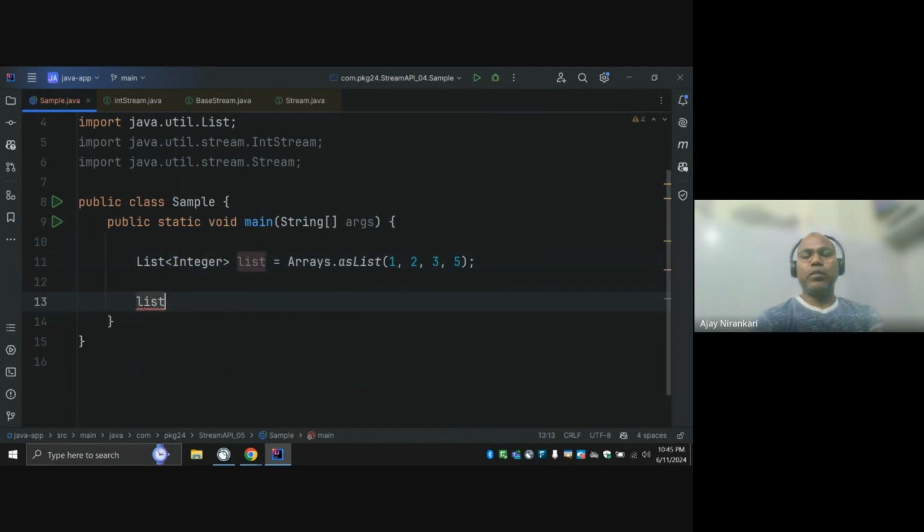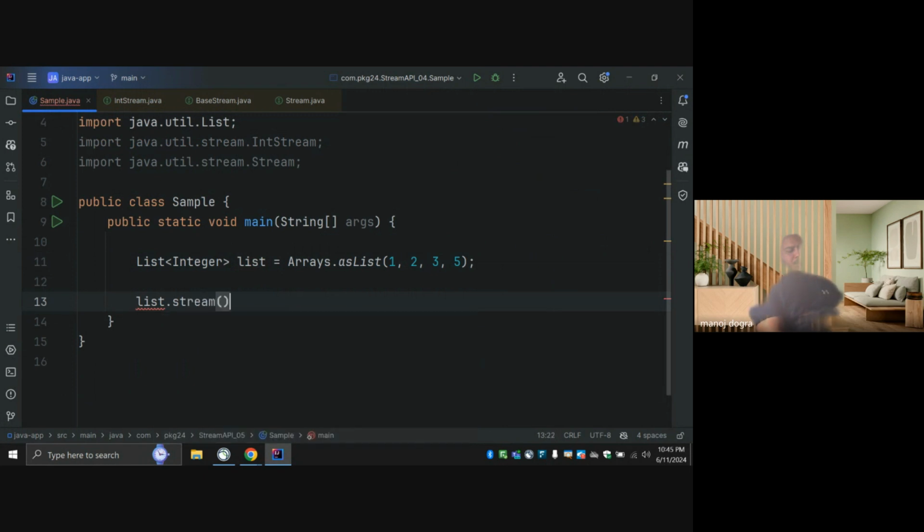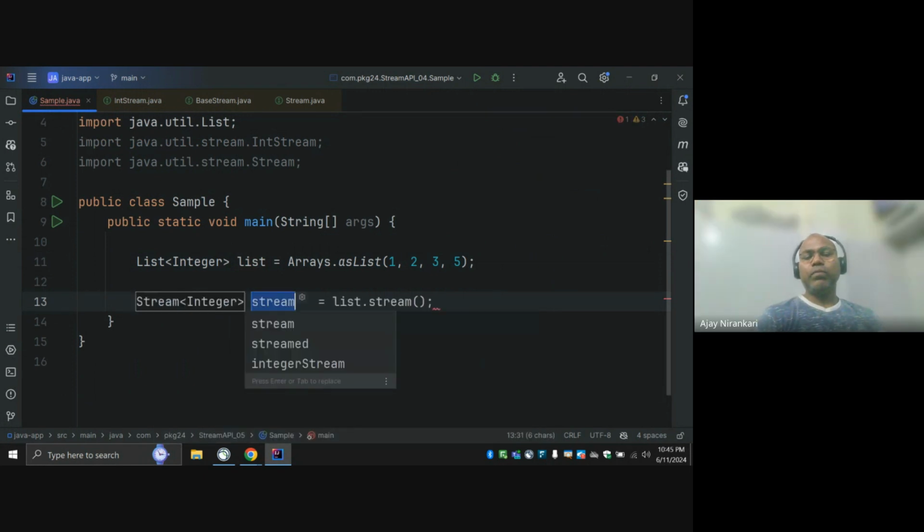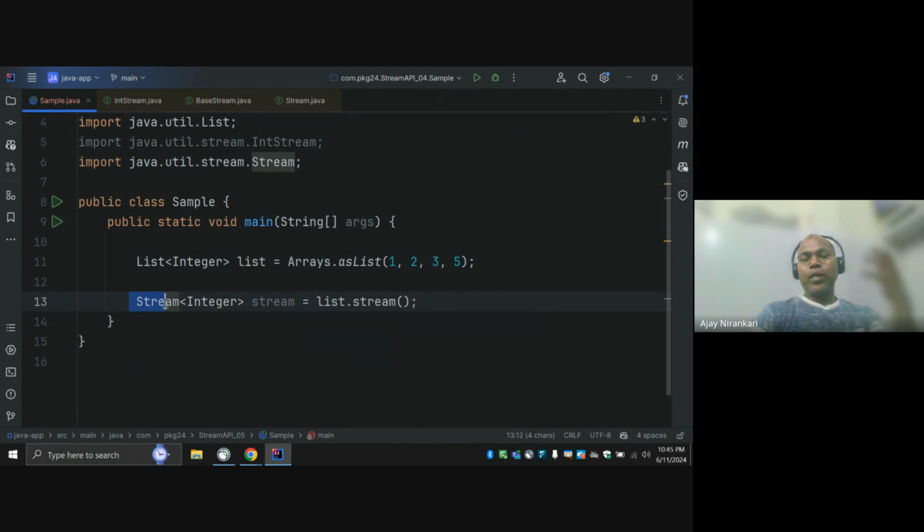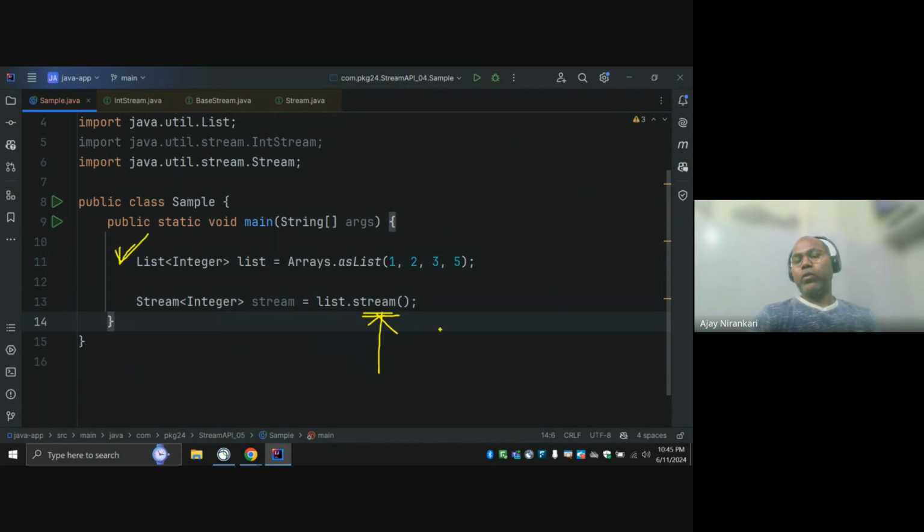So here let's say list.stream, and you get a stream of numbers, right? Notice here we are taking a stream of integer, and lots of operations we can do. This object we receive from this stream method is a Stream, implemented by your List interface, so we can call it here.